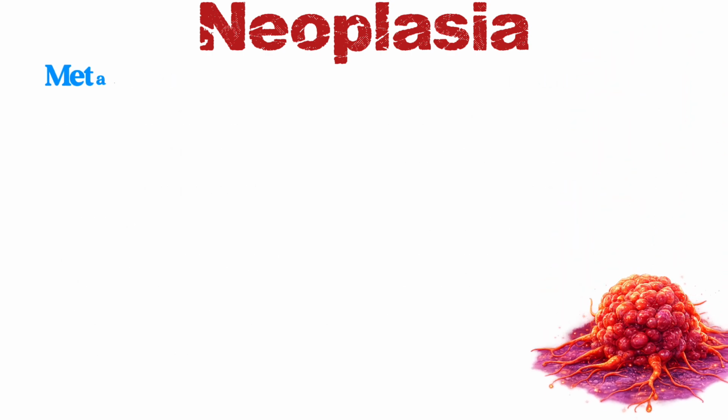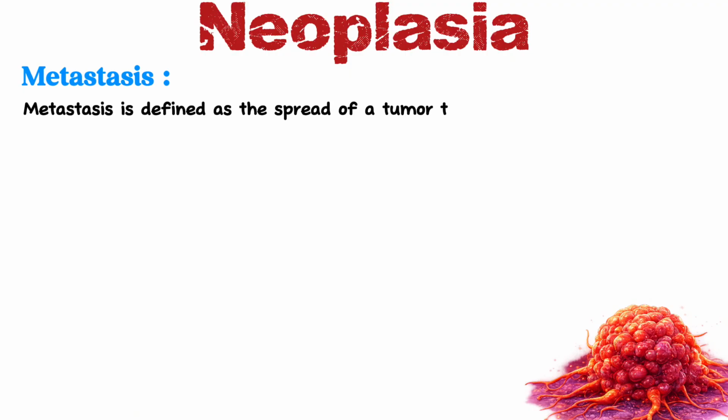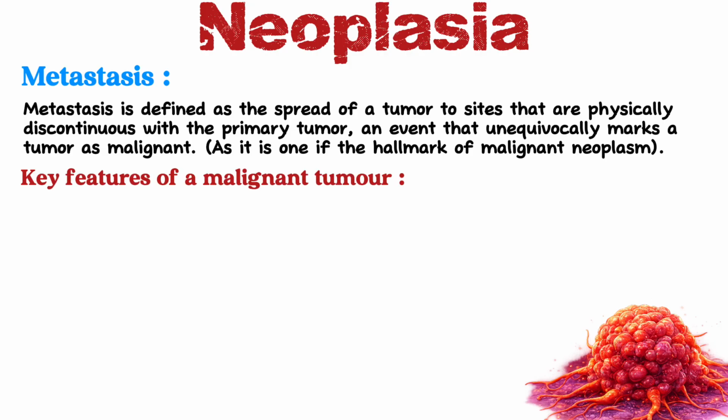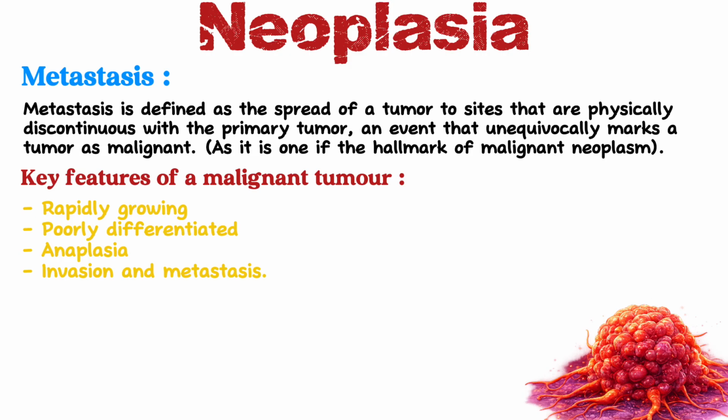Now, the very important hallmark of malignant tumor: metastasis. Metastasis is defined as spread of tumor to sites that are physically discontinuous with the primary tumor. It is an event that marks a tumor as malignant. So, it is one of the most important hallmarks of malignant neoplasm. Now, the question is, what are the other hallmarks of malignant neoplasm? Rapidly growing, poorly differentiated, anaplasia, and the ability to metastasize. Here, once again, anaplasia means lack of differentiation.